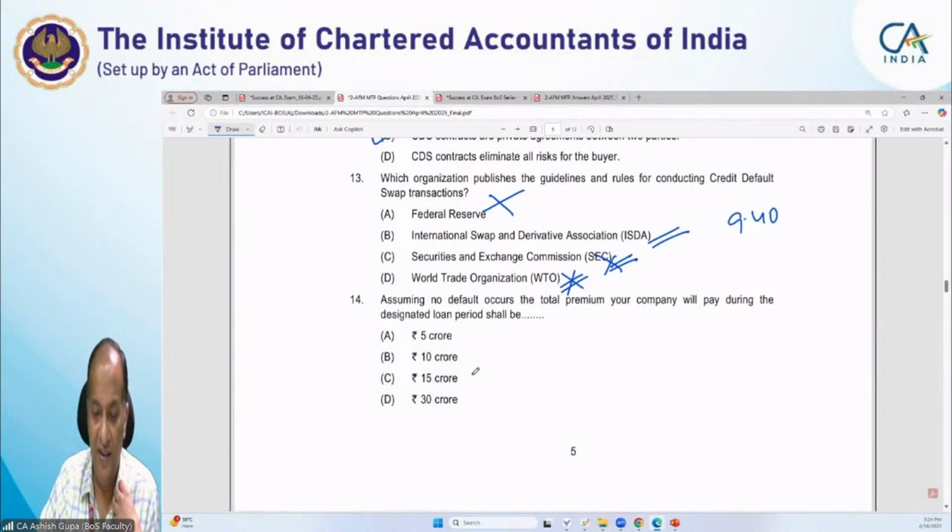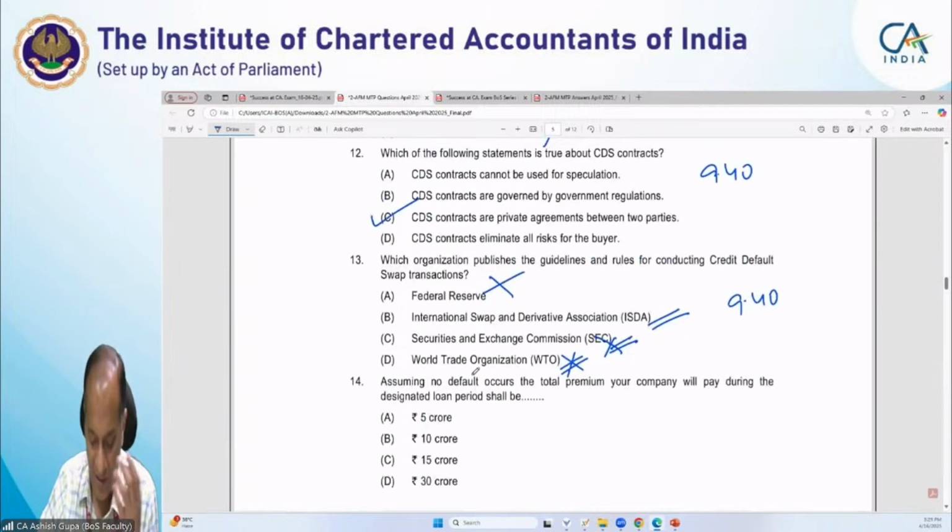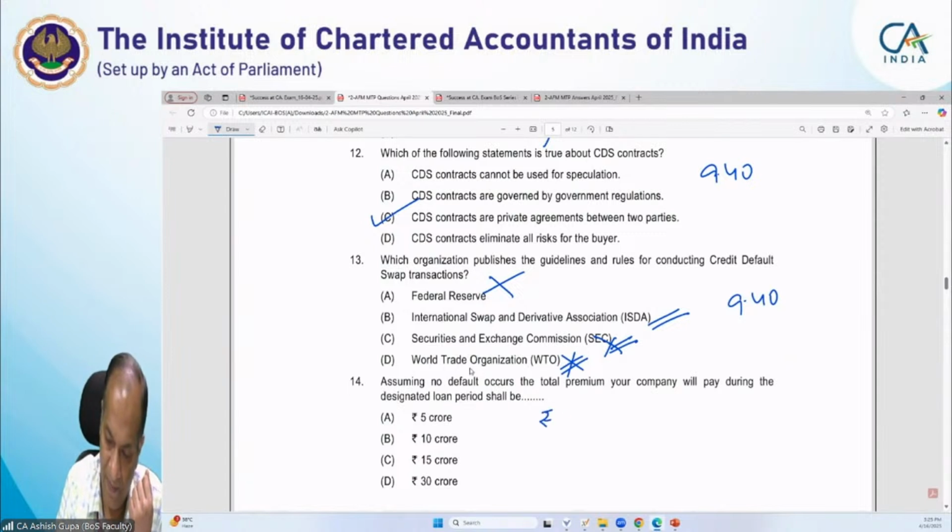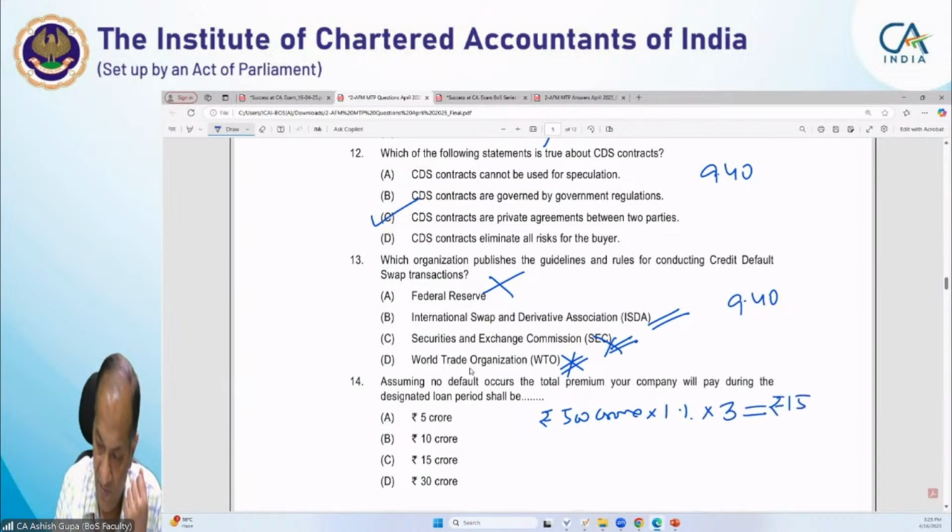Now, it says assuming no default occurs, the total premium the company will pay during the designated period. Here a simple computation is there. The notional amount is 500 crore, 1% is the premium, and that is for 3 years. So the amount comes to 15 crore. The correct option will be C. Very simple.